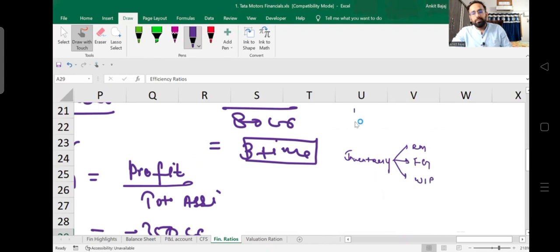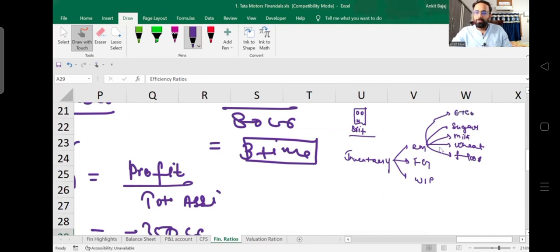So if I take the example of Britannia, what is going to be the inventory of Britannia? First, I will take the example of raw material. Britannia is basically into manufacturing of snacks. So what is going to be the raw material of Britannia? The raw material of Britannia is going to be milk, sugar, wheat, flour, etc. This is going to be the raw material for Britannia.